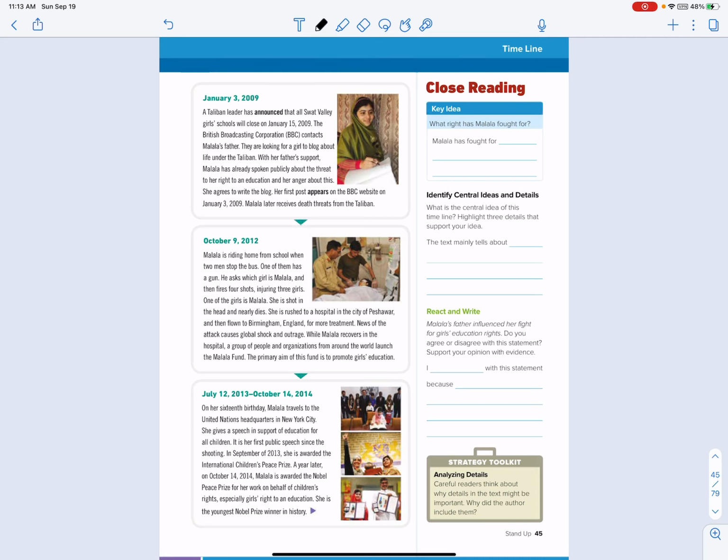A year later, on October 14, 2014, Malala is awarded the Nobel Peace Prize for her work on behalf of children's rights, especially girls' right to an education. She is the youngest Nobel Prize winner in history.